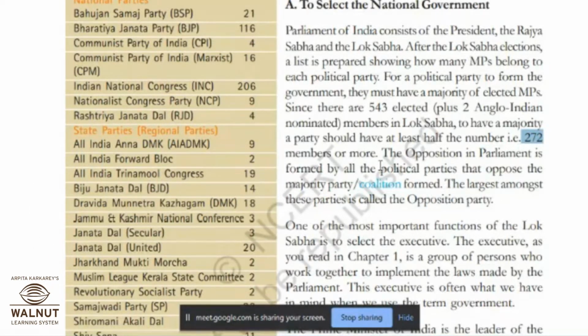Okay. The opposition in parliament is formed by all the political parties that oppose the majority party.